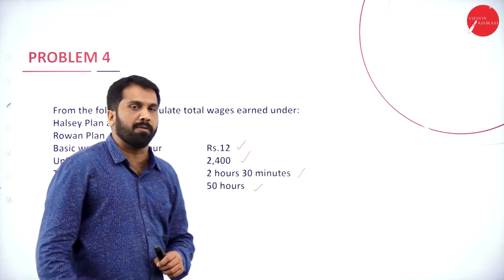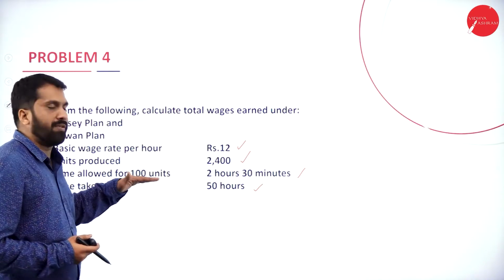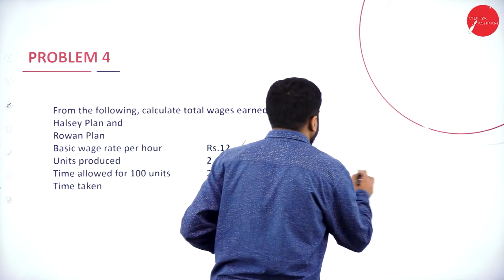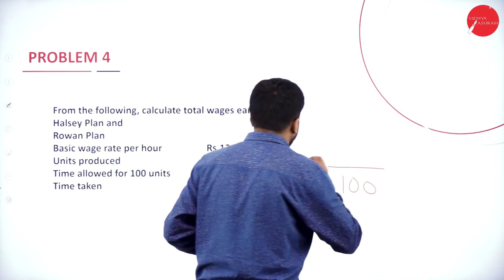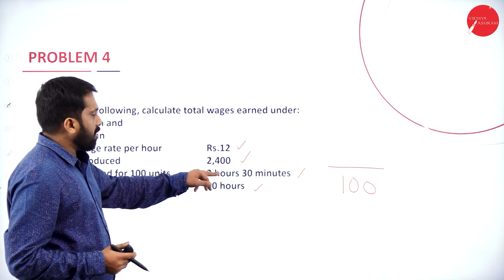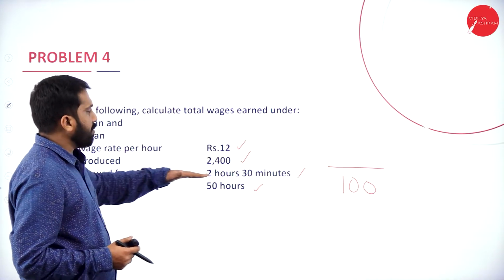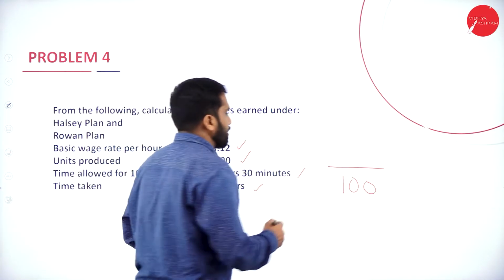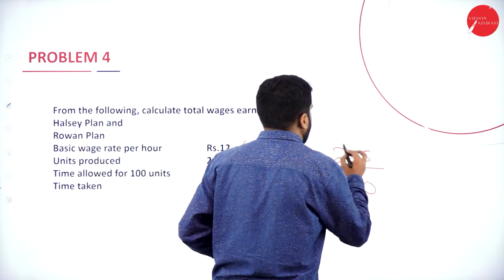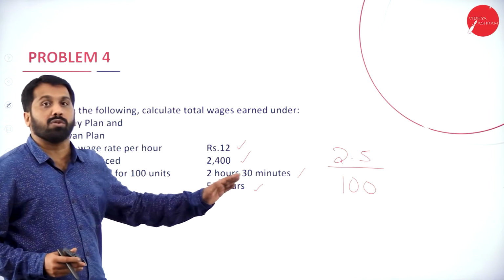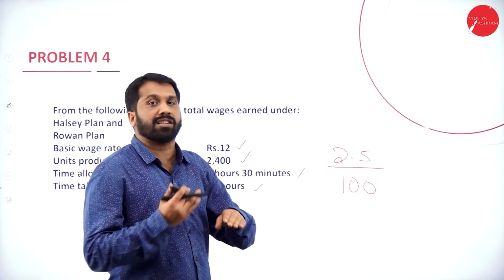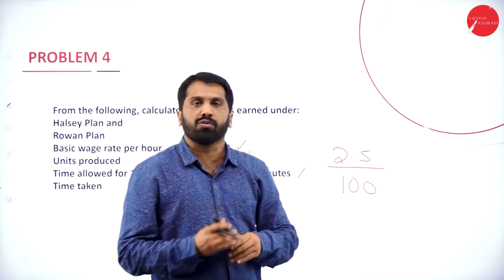As I told you, whatever is given here, we have to take it as a base. Now, what is the base here? 100 units. How much time does it take? 2 hours 30 minutes. We can call it 2.5. It is not 2 hours 50 minutes; we assumed it as 2.5.